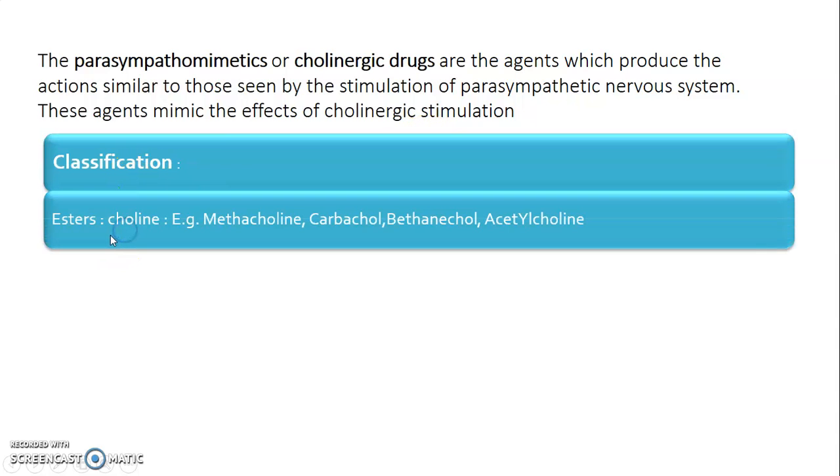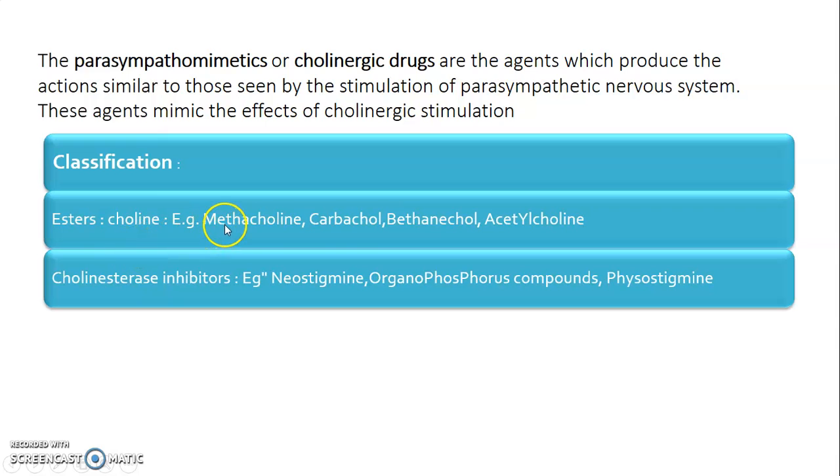We see the classification of parasympathomimetic agents. They are divided into esters of choline. Examples: methacholine, carbachol, bethanechol, acetylcholine. Then cholinesterase inhibitors. Examples: neostigmine, organophosphorus compounds, and physostigmine.